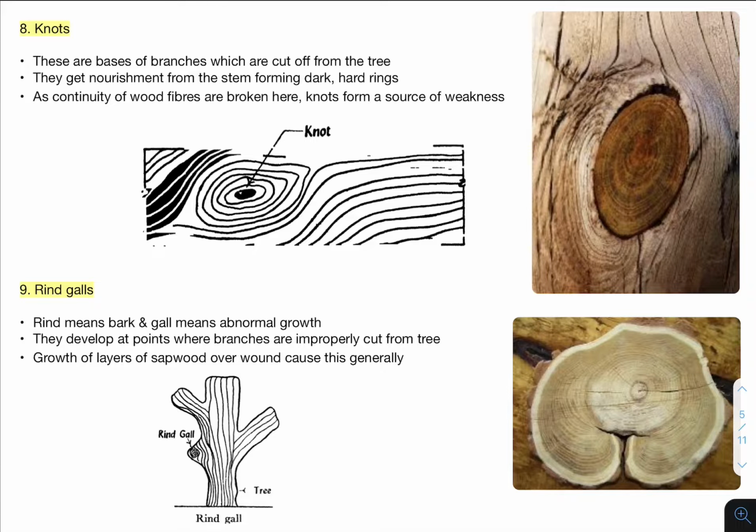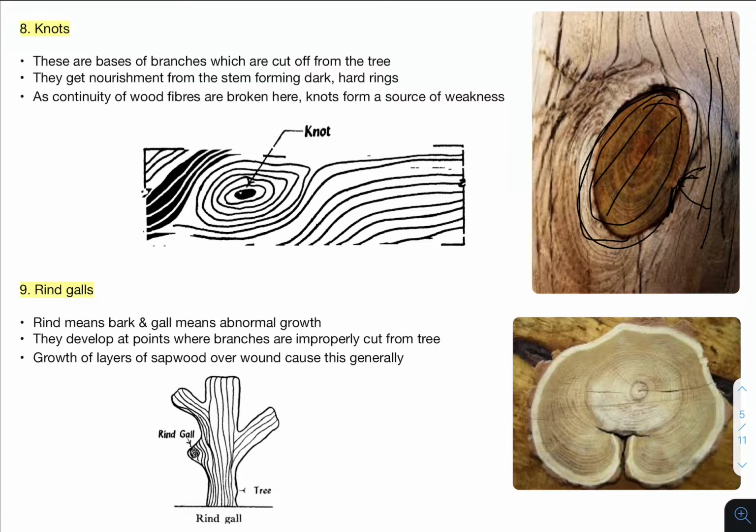Knots means the base of the branches which have been cut out. That portion forms a knot. Here, a branch was cut out from this portion. So the base of that portion now becomes a knot, and it will be darker in color because it gets nourishment from the stem. The supporting stem gives it nourishment, and this becomes dark and has hard rings. But what is the problem here? Because there is a discontinuity in the wood fibers, knots are always a source of weakness.